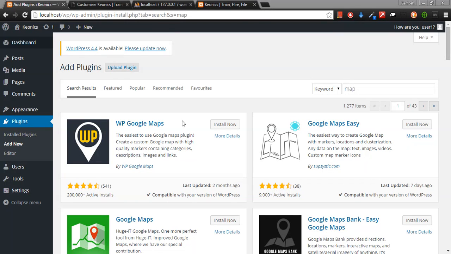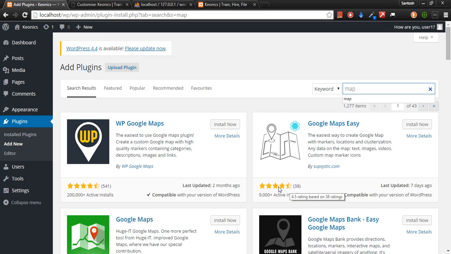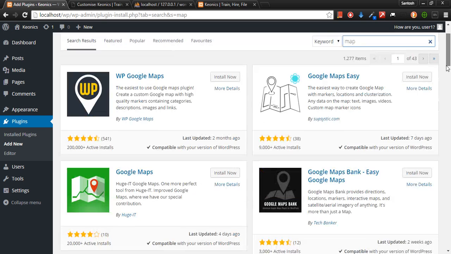It will help you to add functionality. So we search for, if my client asks for a map, I search for that using the keyword. You see that we have WP Google Maps, you have Google Maps Easy. My best suggestion for you is look at the ratings, guys. Over here, anything which is about 3 stars is generally a good plugin. So just add one which has more than 3 stars.